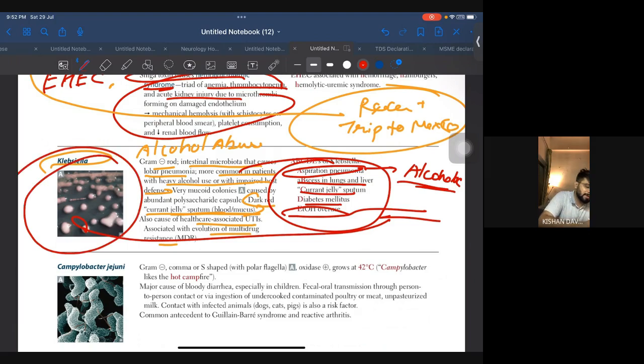And remember this image in UWorld. One question is there regarding this. Okay. Now one more thing. Klebsiella is immotile. Okay, Klebsiella is immotile.